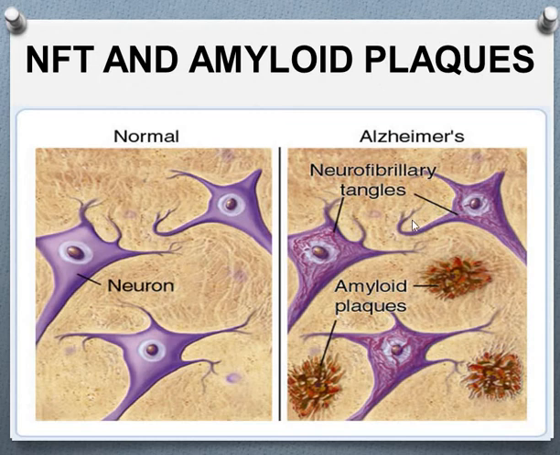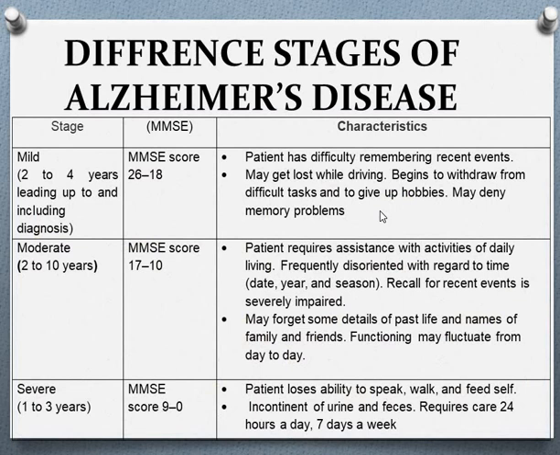If these neurons secrete the neurotransmitter, it cannot reach completely to the next neuron. Also, during the formation of neurofibrillary tangles, the neuron cannot form some neurotransmitters, resulting in Alzheimer's disease.